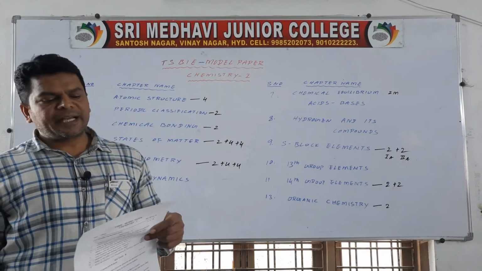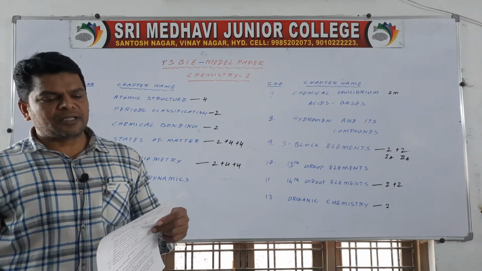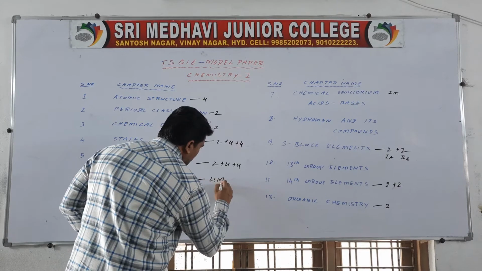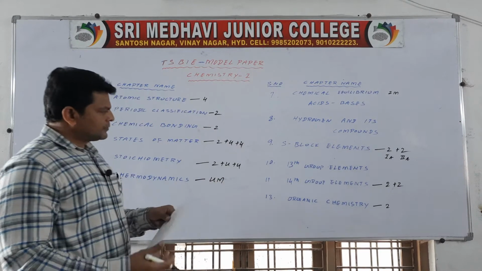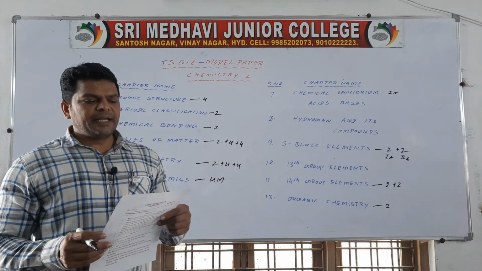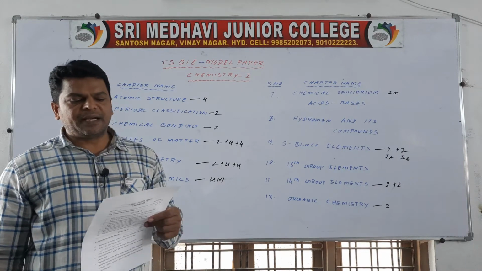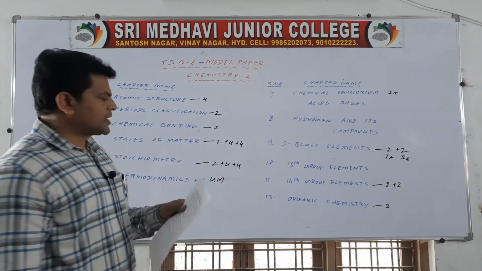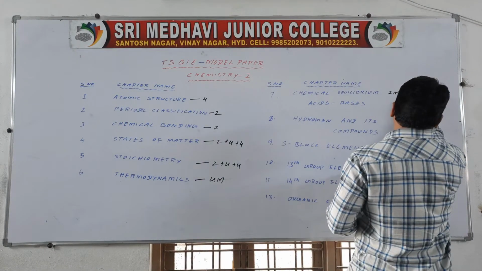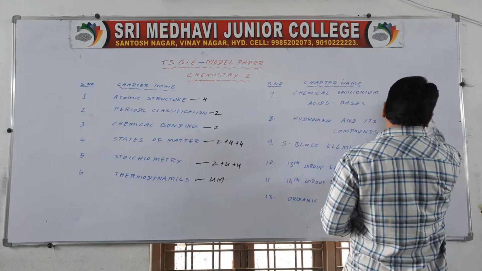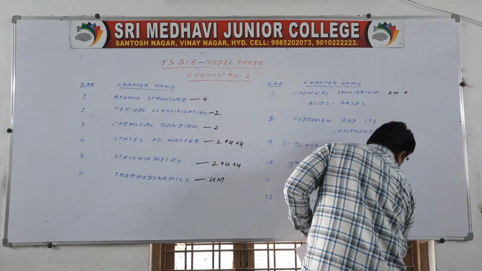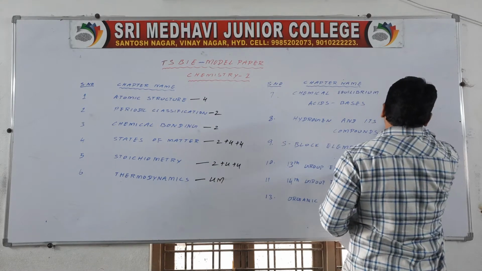State and explain Hess's law of constant heat summation. It is from thermodynamics. Next, derive the relation between Kp and Kc for the equilibrium reaction. It is from equilibrium, 4 marks. Okay, students, so one short answer and one very short answer we faced from equilibrium.